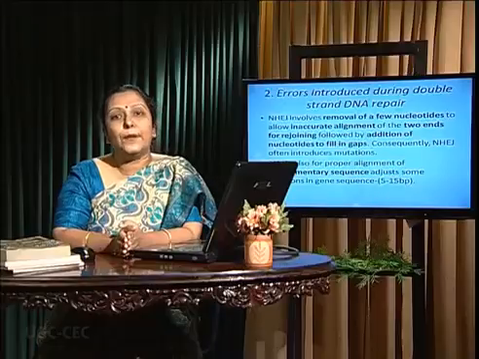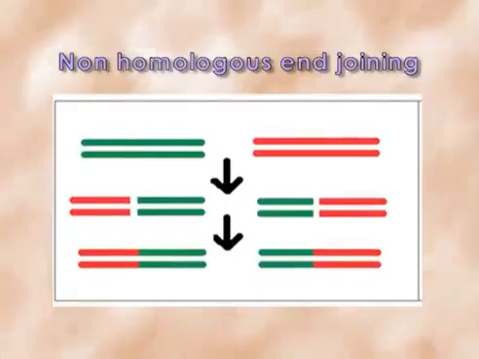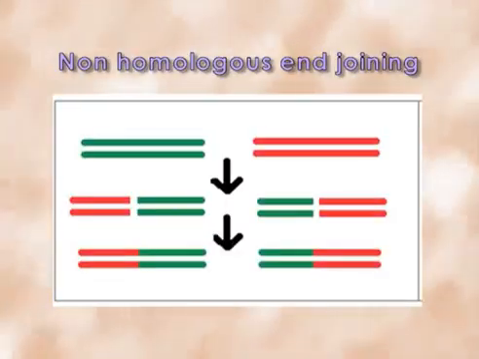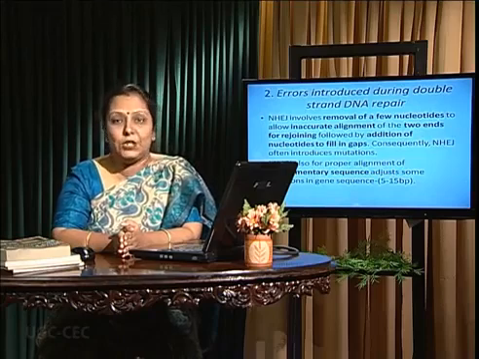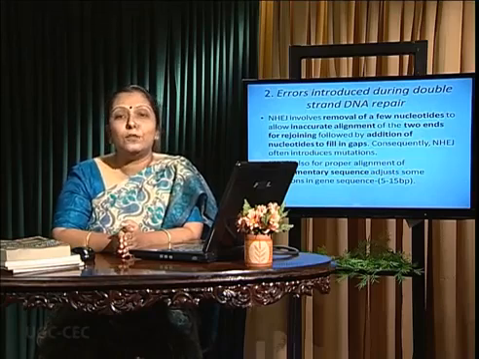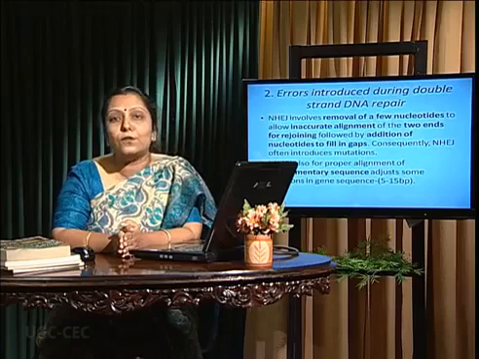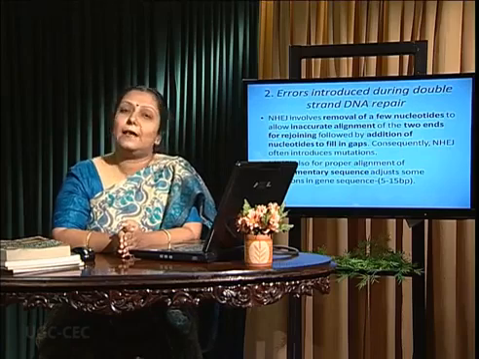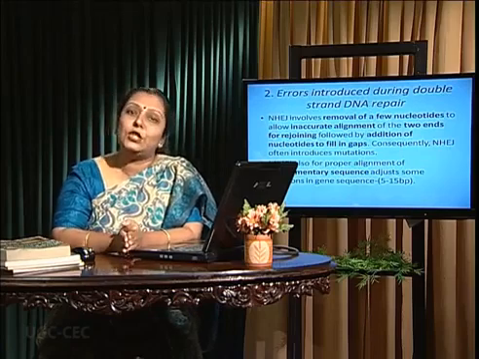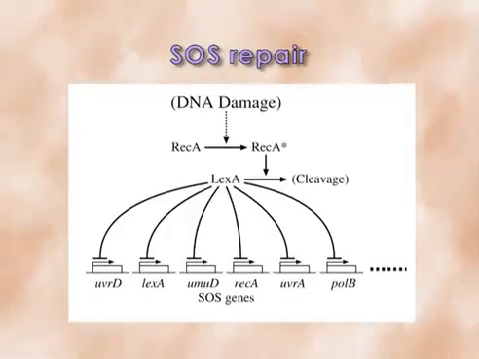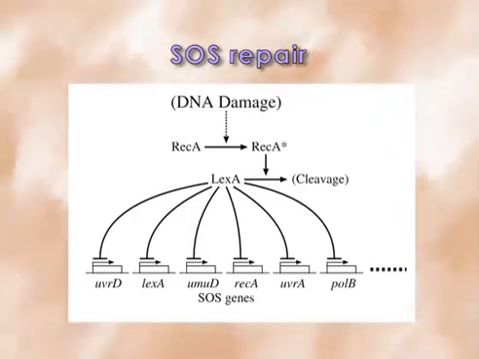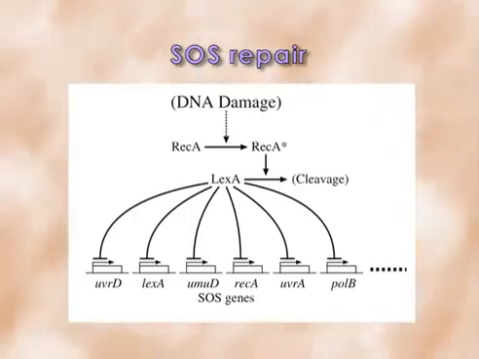The double stranded break repaired by non-homologous end joining gives misalignment of the template, so it gives insertion as well as deletion. Like microhomology mediated end joining, also to find the consensus sequence, some insertions as well as deletions can happen. Error-prone SOS repair is an emergency repair by which, mutasome mediated, wrong bases can be inserted.